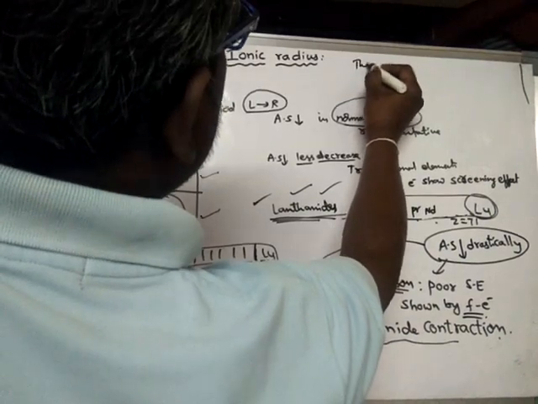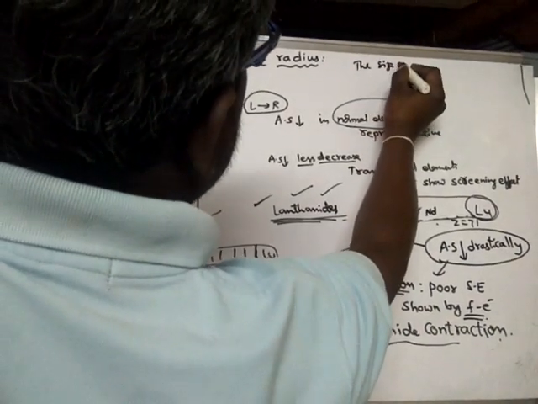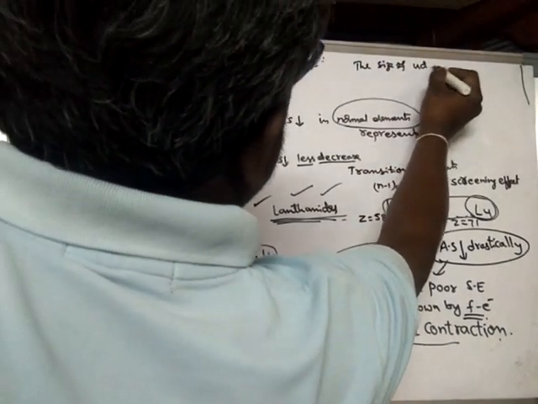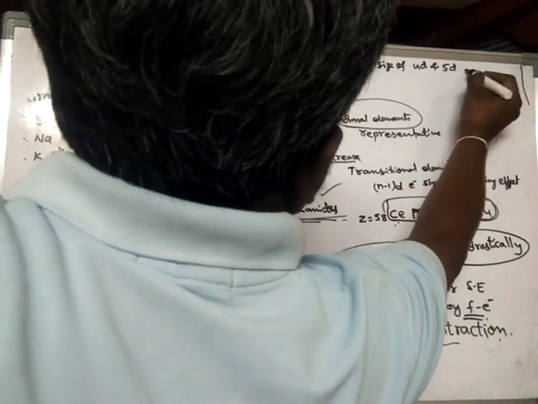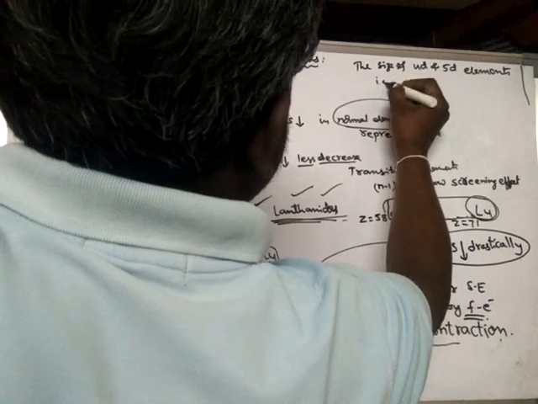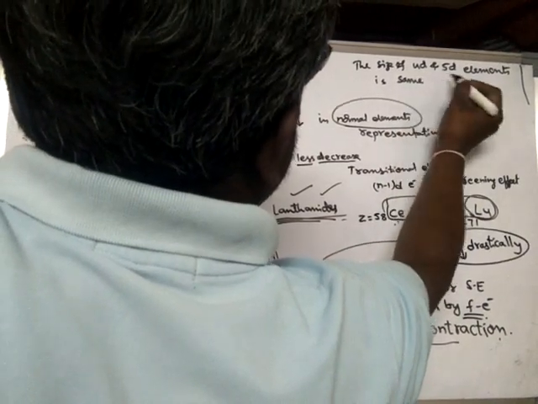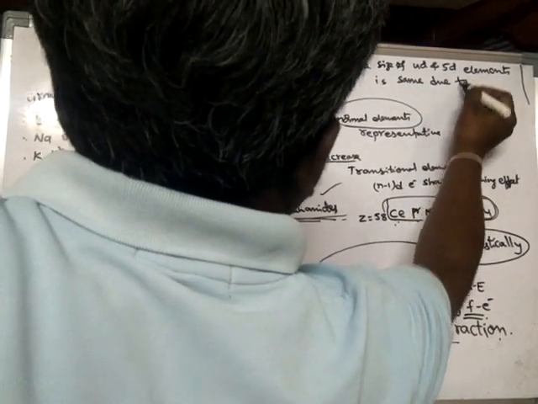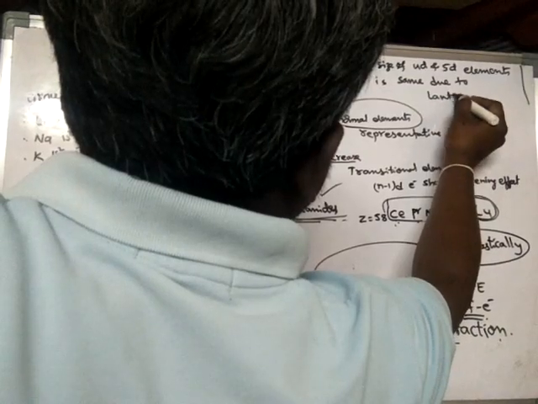The size of 4D and 5D elements is the same due to what? Due to lanthanide contraction.